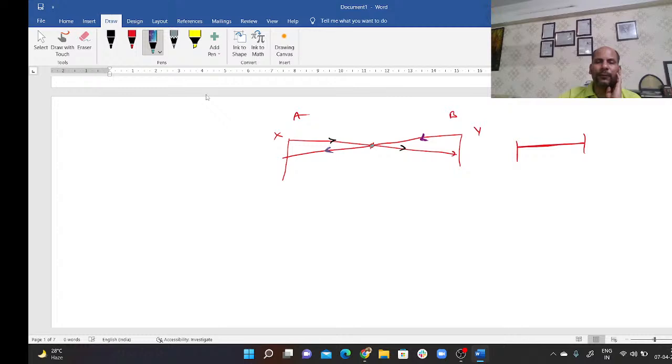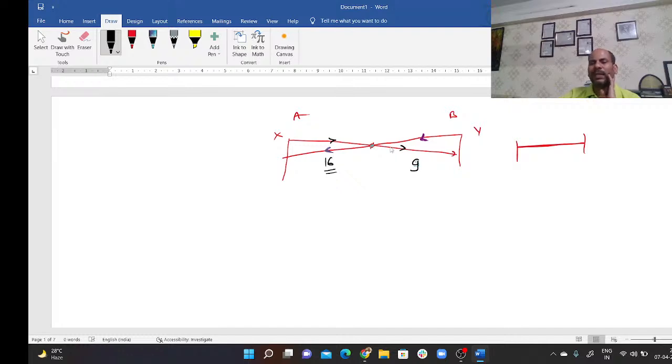Now what they'll give you is, after crossing each other, A takes, let's say, 9 hours to reach the opposite end, and B takes 16 hours to reach the opposite end.